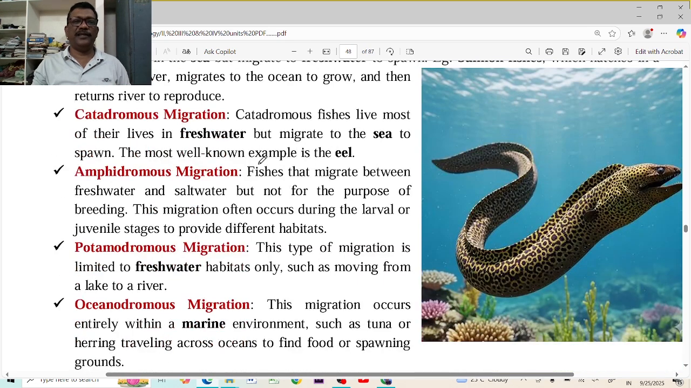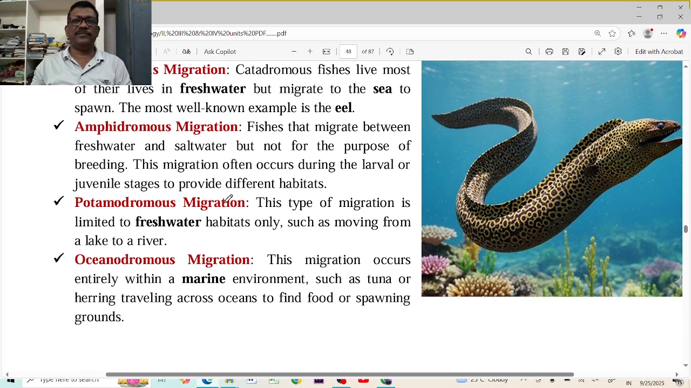And catadromous migration is different, opposite to the anadromous migration. Catadromous migration is where the fishes normally live in the freshwater rivers. They can migrate to the oceans for the spawning, because this is also to tolerate the osmotic or homeostatic conditions. And amphidromous migration is in between the fresh water and salt water, but not for the purpose of breeding or feeding. The adult fish can habituate the progeny to live in the different environments.